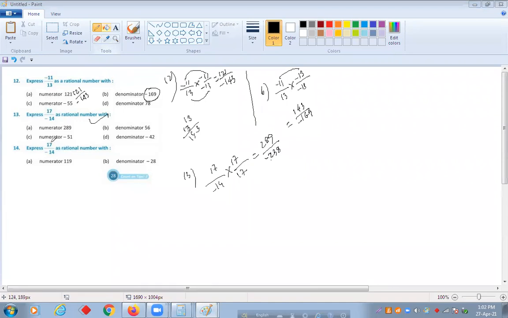Next. Express 17 by minus 14 as a rational number with this numerator. This is also the same, right? You can do it in the same way. Yes, sir, it is the same way.